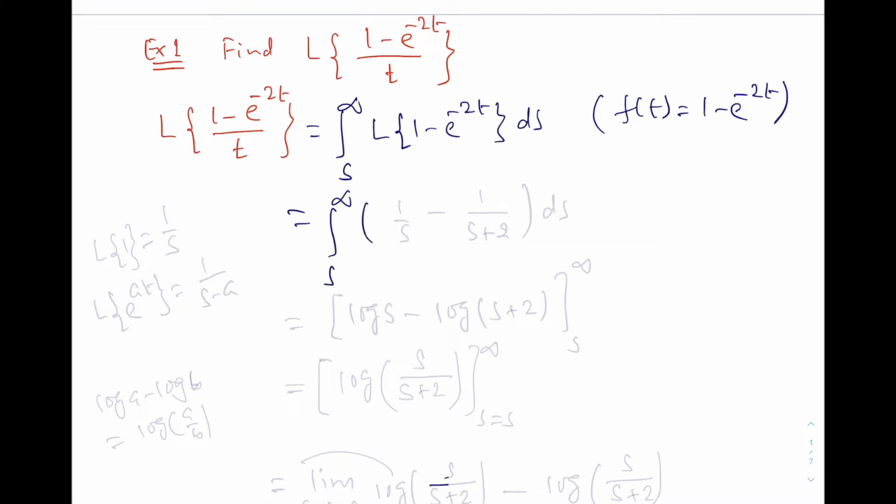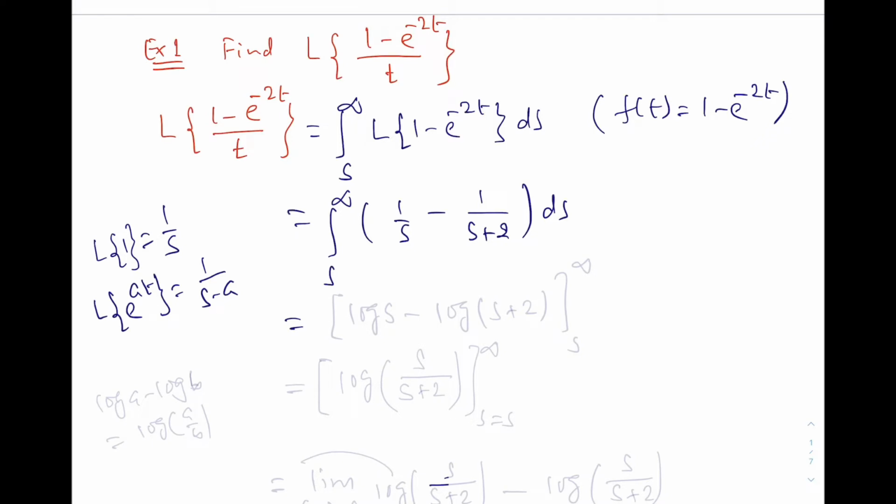Laplace transformation of 1 is 1 over s. These are standard formulas. Laplace transformation of e power minus 2t is 1 over s plus 2. So now you should remember all the standard formulas. Laplace transformation of 1 is 1 by s. Laplace transformation of e power at equal to 1 over s minus a.